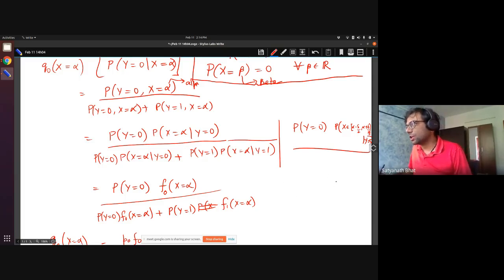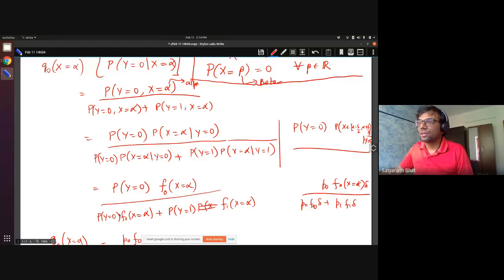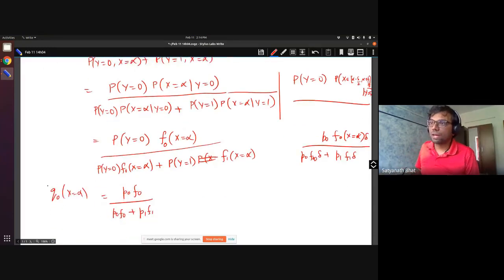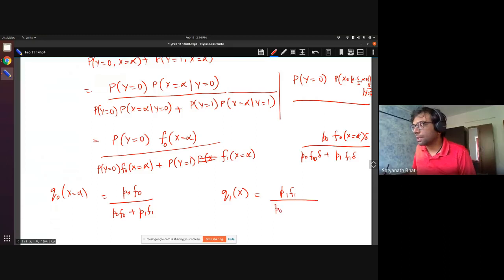So this is equal to f naught of x equal to alpha times delta. The same delta will appear here also. So we will have p naught f naught delta divided by p naught f naught delta plus p1 f1 delta, and then all the delta cancels out and you get this. That is the notion of why we are treating the posterior computation like this. Similarly, q1 of x we can write as p1 f1 divided by p naught f naught plus p1 f1.